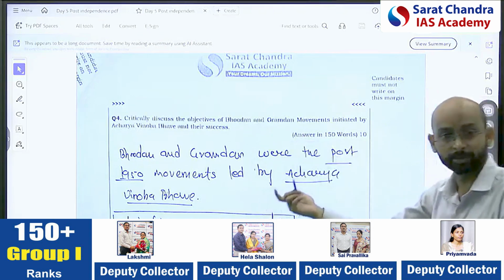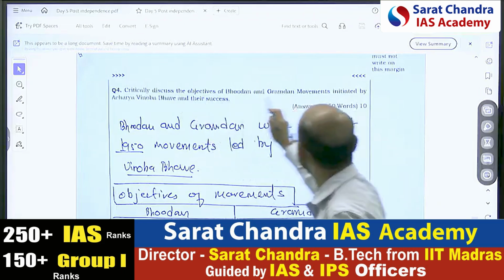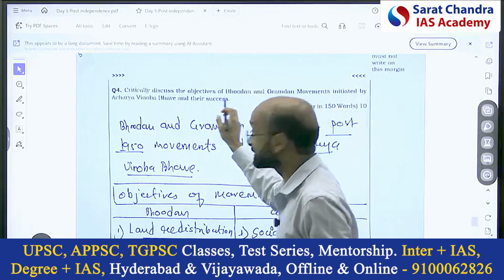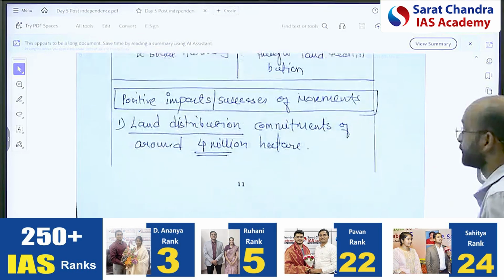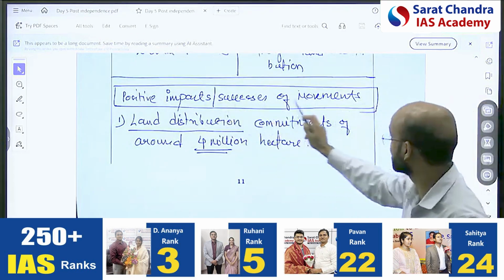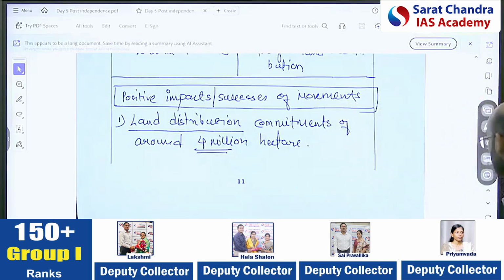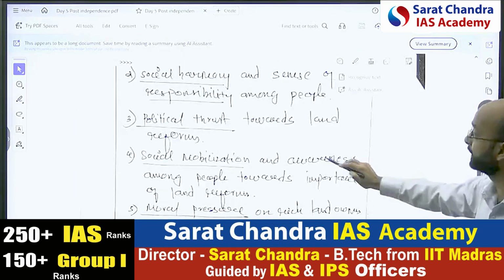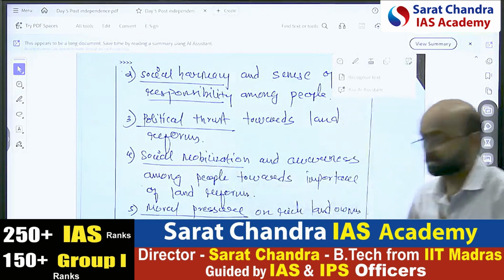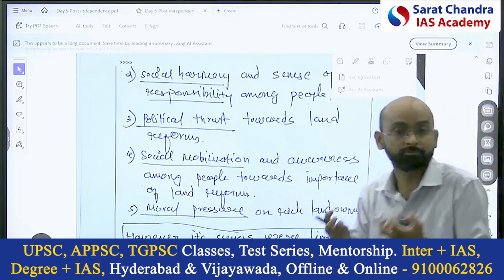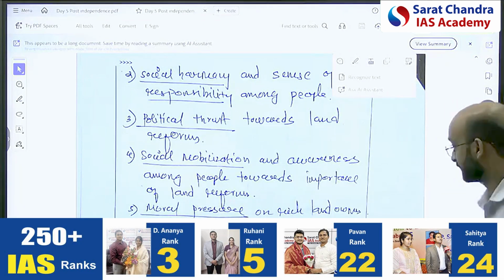As I said, we have to give both sides. So what word have they used? Objectives, Gramdan, Vinoba Bhave, and their success. Success we have to critically discuss. That means here you have to use the words positive impact or success of the movement. Yes, some level of land distribution happened, social harmony came, political thrust towards reform, land reforms, social mobilization, people got aware about the reform in the lands, moral pressure on the rich landowners. Some points.